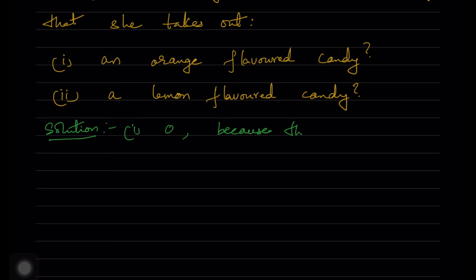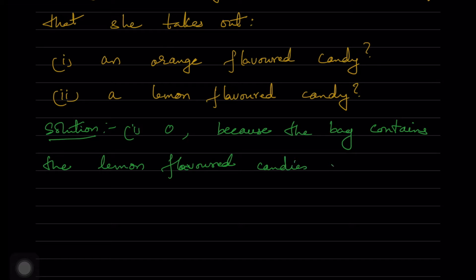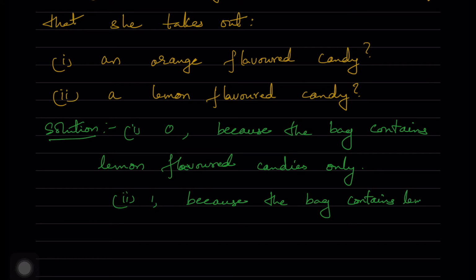Second, what is the probability that she takes out a lemon flavored candy? Definitely there are only lemon flavored candies in that bag. So therefore the probability is nothing but 1, because the bag contains lemon flavored candies only.